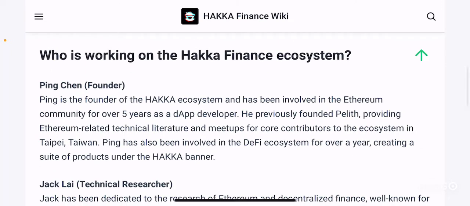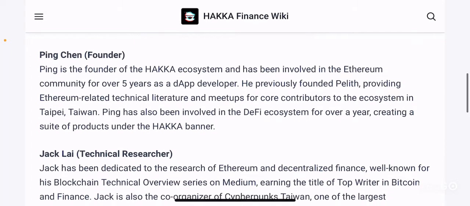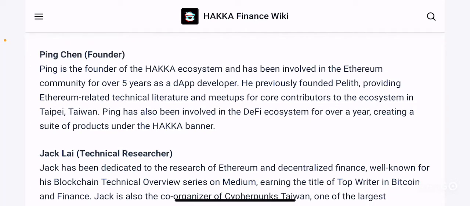So who is working on the Hakka Finance ecosystem? Ping Chen is the founder of the Hakka ecosystem. Ping is the founder of the Hakka ecosystem and has been involved in the Ethereum community for over 5 years as a DApp developer.